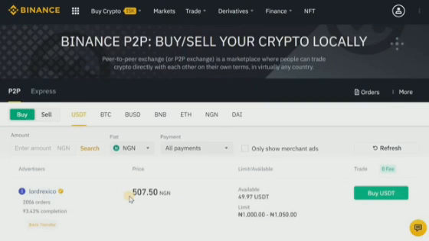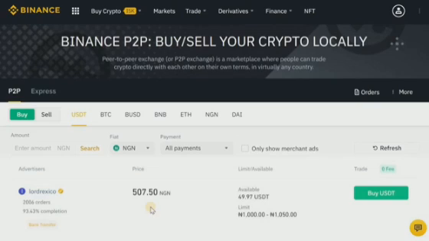507.50. Now, the way a Binance P2P merchant profits is that this price I would be buying at is the merchant's preferred rate. Now, the actual rate is always different from the merchant's rate. 1 USDT to Naira could be 500. But since I am interacting with a merchant's ad, the merchant can give me 1 USDT for 507.50. Now, the difference between the merchant's ad and the actual price of USDT is the profit the merchant would make out of this trade. Now, the profit would be 7.50 Naira.